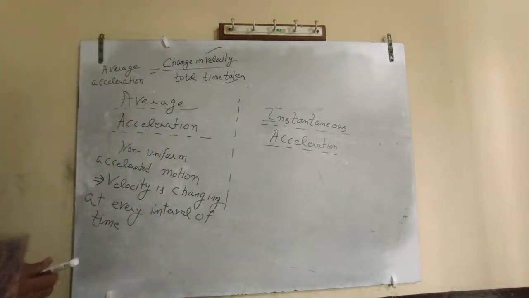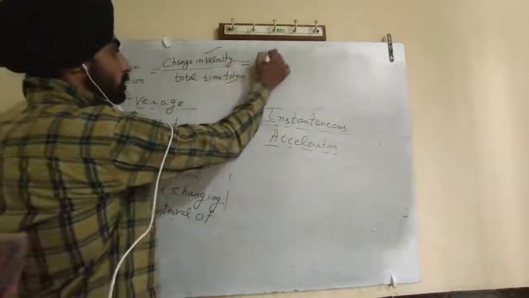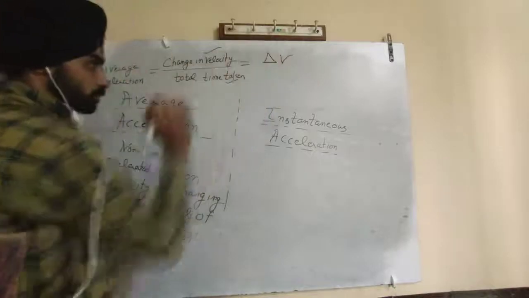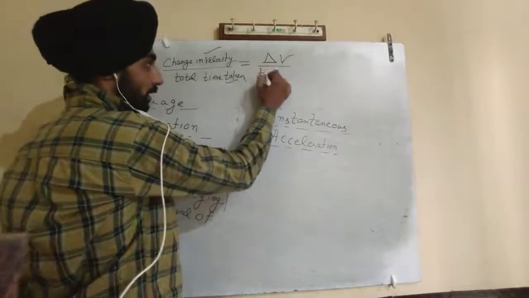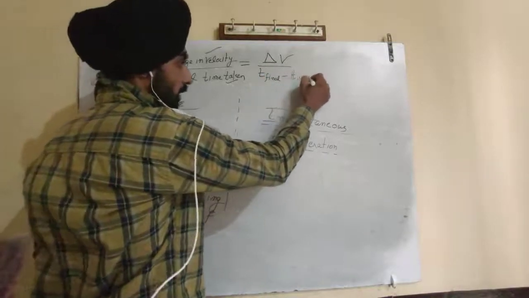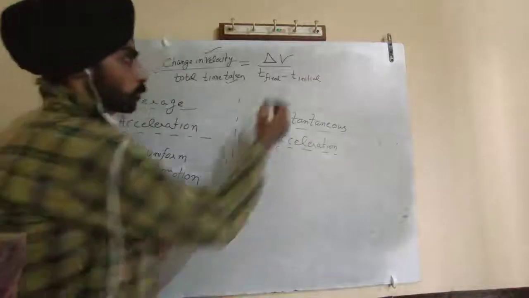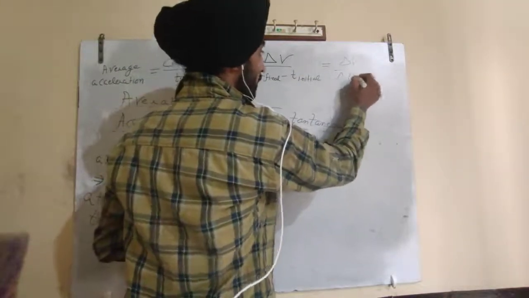The change in velocity will be represented by delta v, and this change will happen in some time, t final minus t initial. It will be an interval of time, represented by delta t.